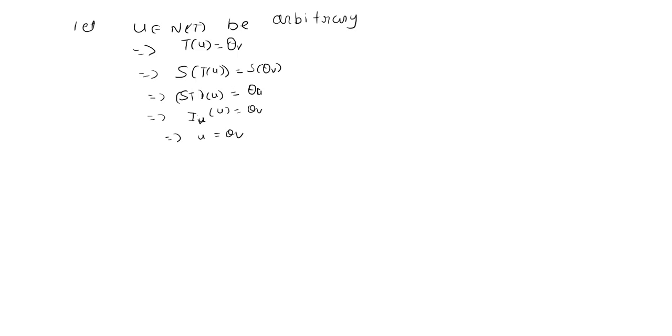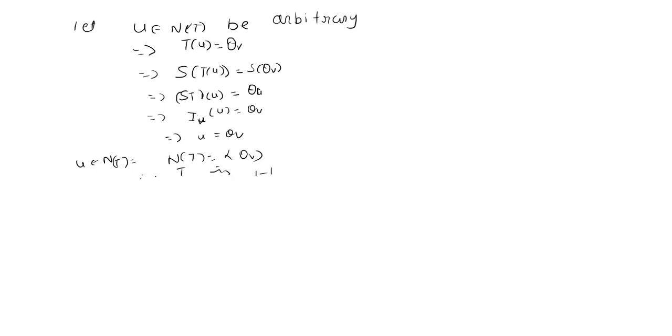We have taken u as an element of the nullity, but finally we get that u is itself 0 only. So the nullity of T contains only the zero element. This implies that T is 1-1.